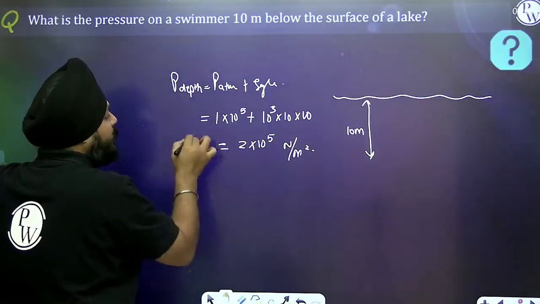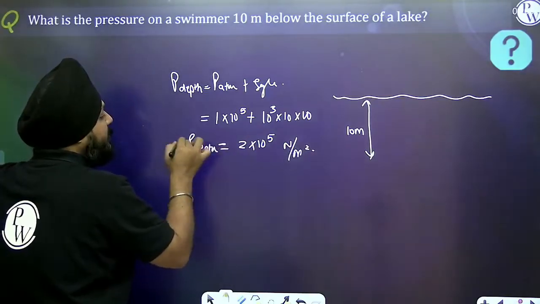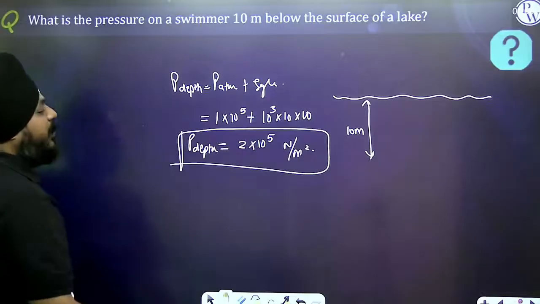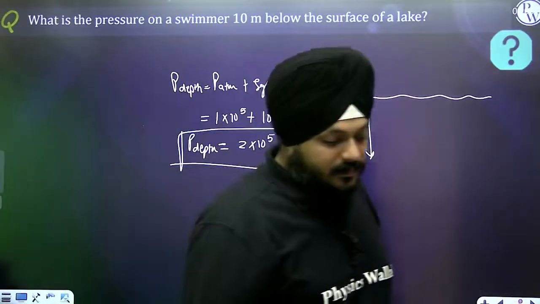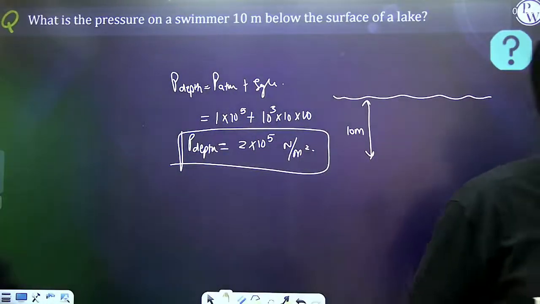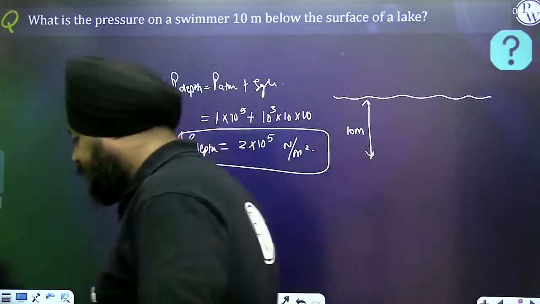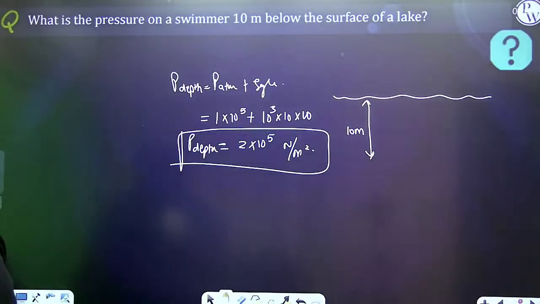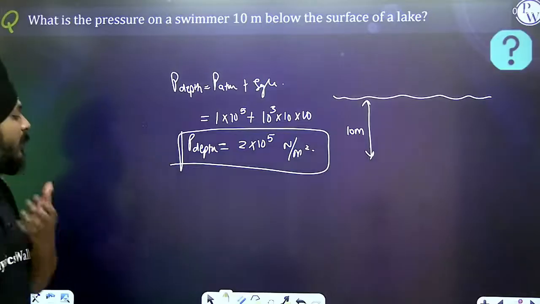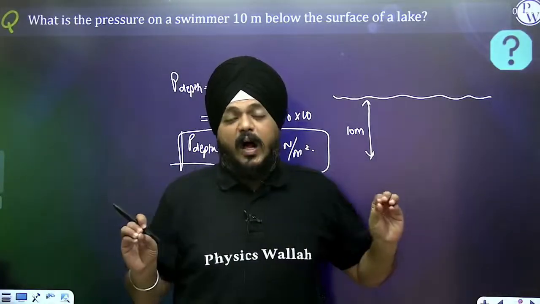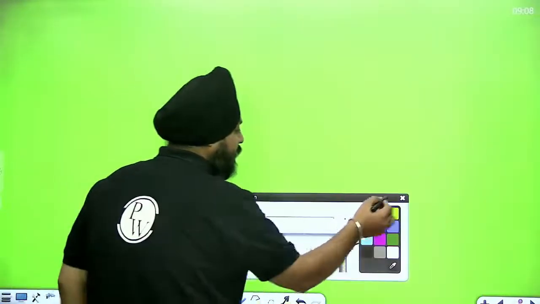This much pressure is acting at the depth on a swimmer who is swimming 10 meter below the surface level. Now, till now we were only discussing static containers, right?